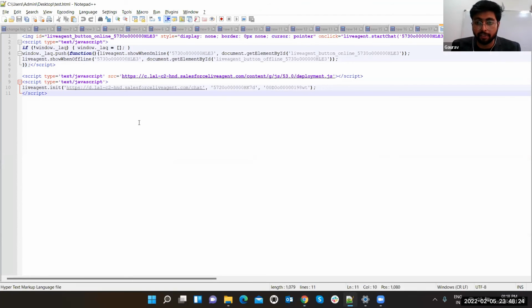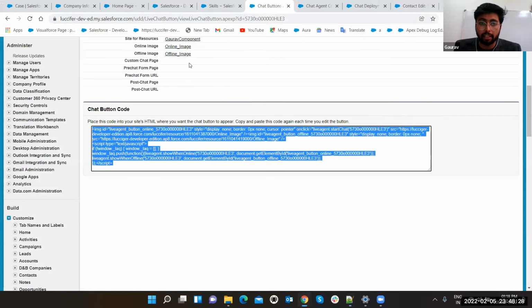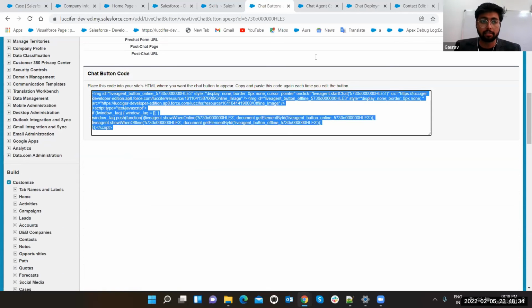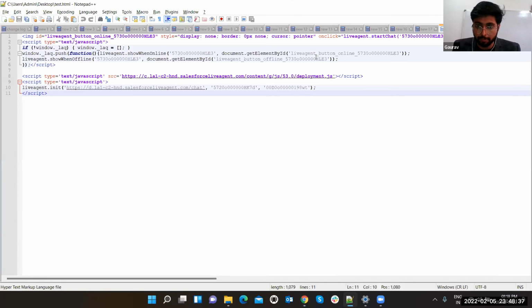This is the same stuff when someone was asking from where did you get this stuff. From the chat button, after clicking the save button on the chat button, copy all this stuff, create one more notepad file, paste this stuff. That's it. Just paste this stuff.